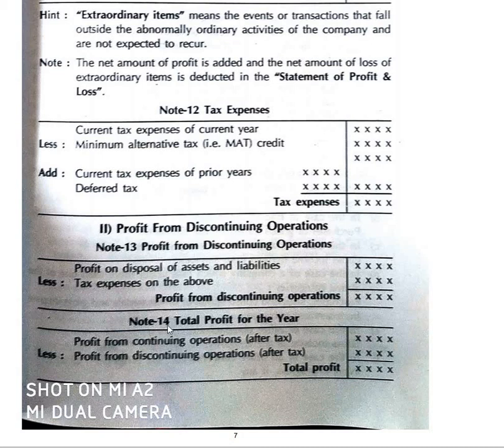Then after that, total profit for the year, which is note number 14. Profit from the continuing operations, the first part, and then the second, profit from discontinuing operations, the second part, that has to be added. The amount of total profit that is available is considered as the profit for the year of a particular company.